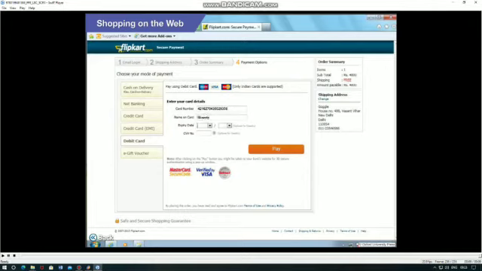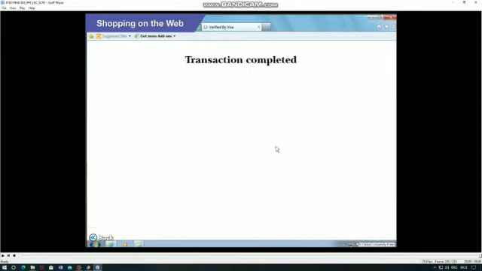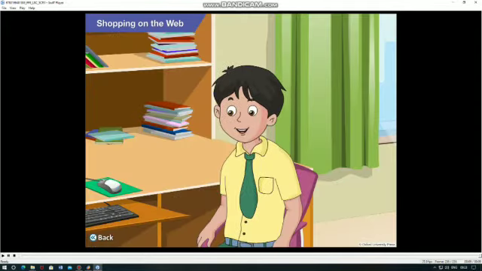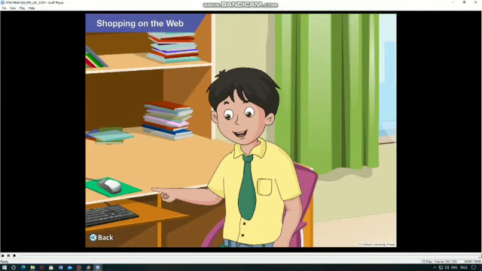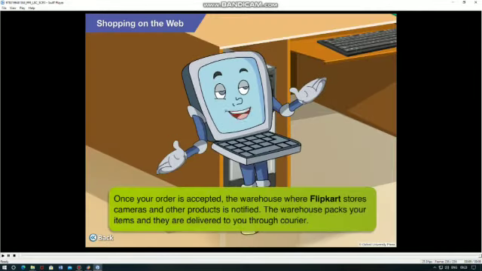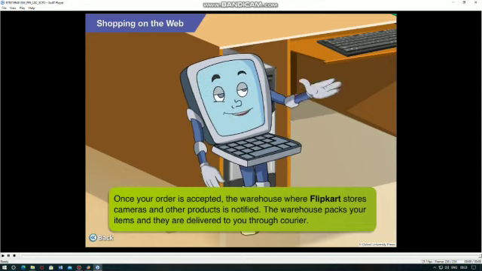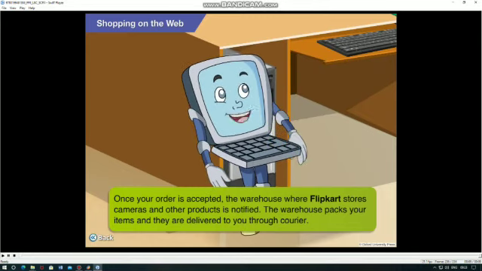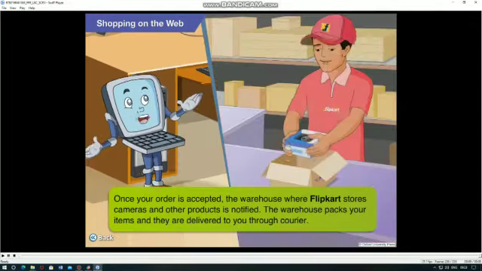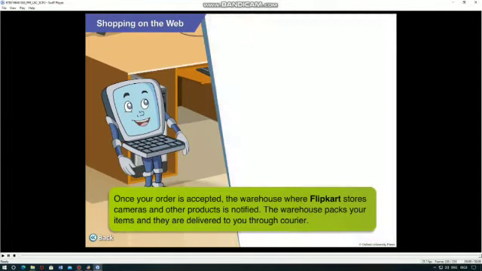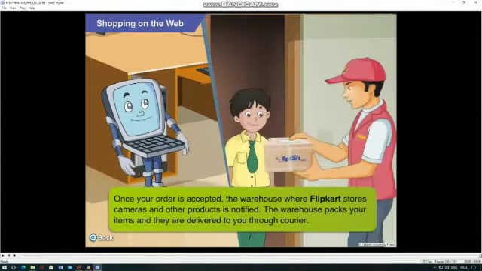If you have finished entering the details of your debit card, click on Pay. Now your payment is confirmed. Great! I have made the payment. How do I receive the camera now? Once your order is accepted, the warehouse where Flipkart stores cameras and other products is notified. The warehouse packs your item and it is delivered to your address through courier.